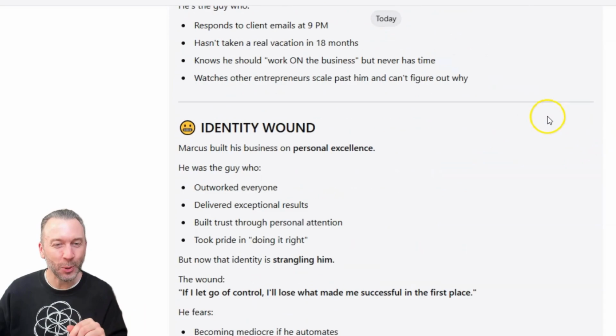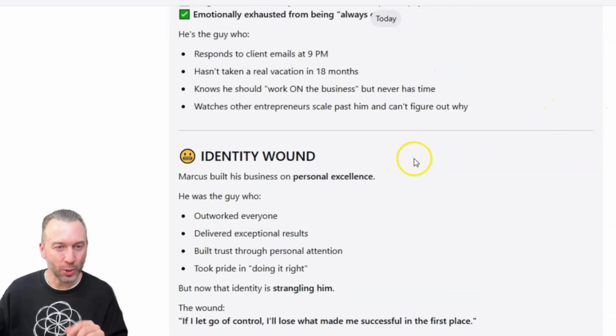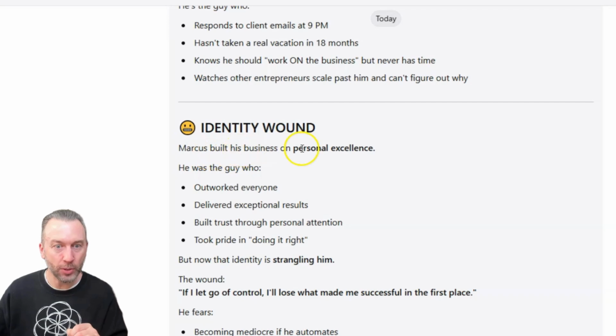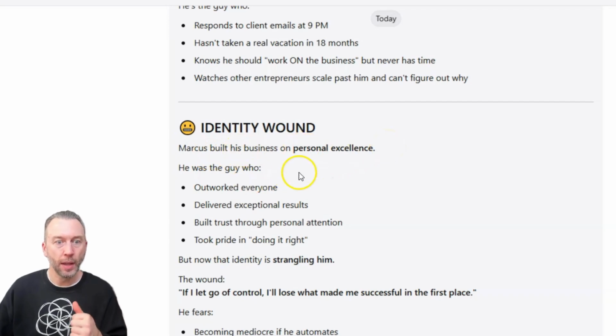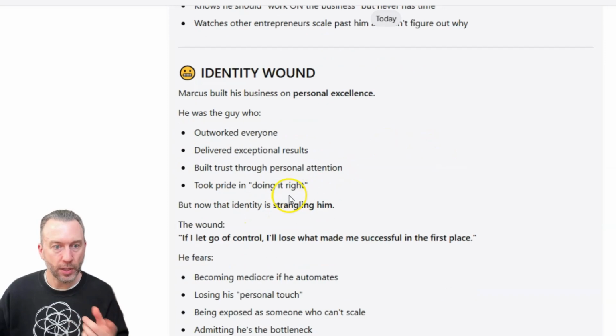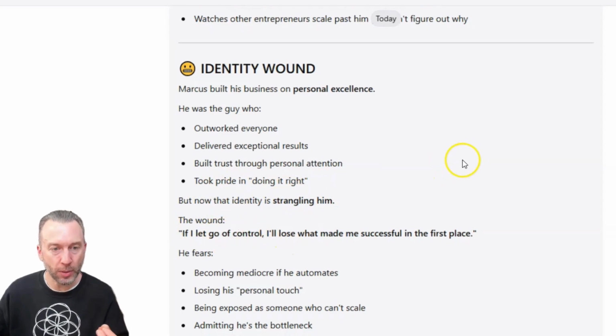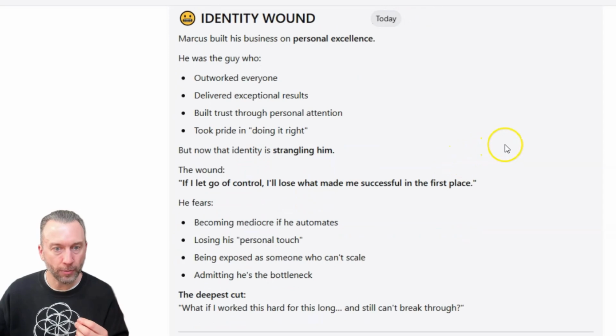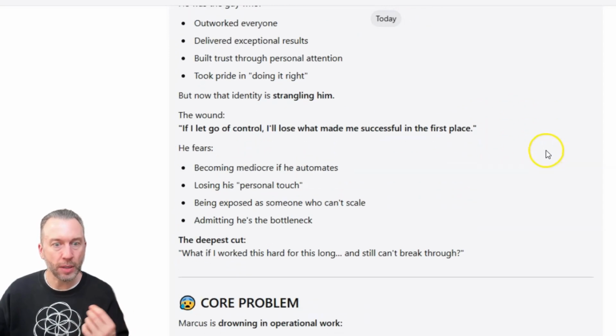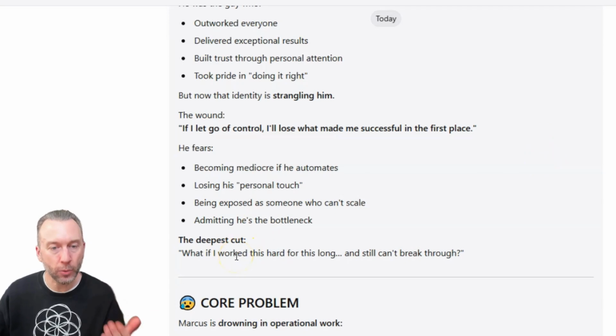So now we're going to get into some of the really interesting parts. The identity wound, right? Marcus built his business on personal excellence. He was the guy who outworked everyone, et cetera, et cetera. But now that identity is strangling him. The wound: if I let go of control, I'll lose what made me successful in the first place. He fears becoming mediocre if he automates, losing his personal touch, being exposed as someone who can't scale. Admitting he's the bottleneck, the deepest cut: what if I worked this hard for so long and still can't break through?